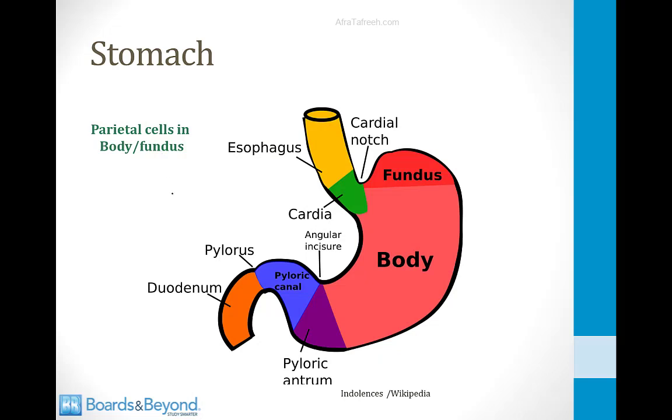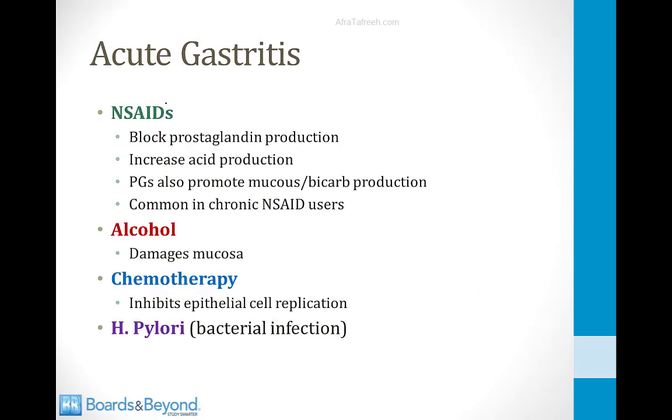And just to review where the parietal cells that secrete acid are found, they are found in both the fundus and the body of the stomach. They're usually not found in the antrum of the stomach, which is the portion right before the pylorus. So acute gastritis, as I said before, is acute inflammation of the mucosal layer of the stomach, and it will present with symptoms of dyspepsia.